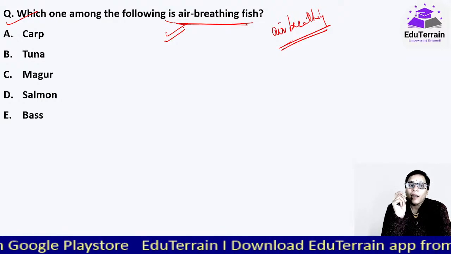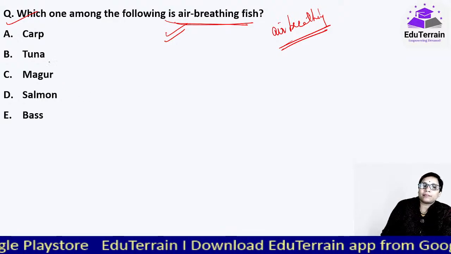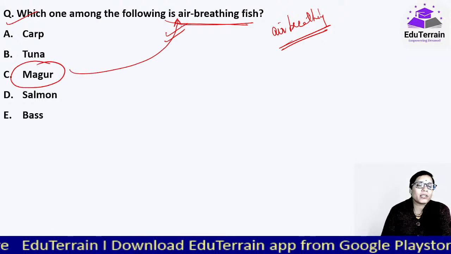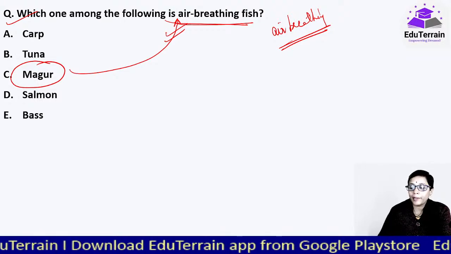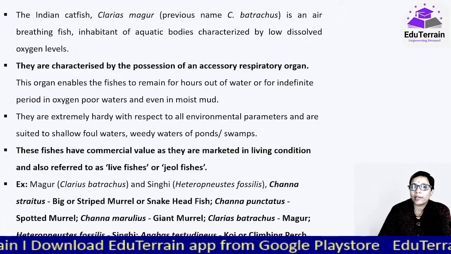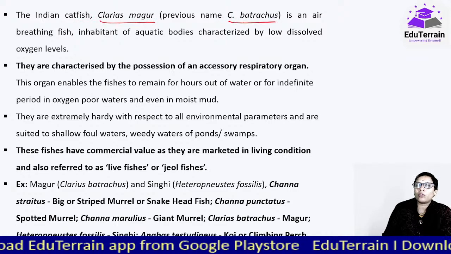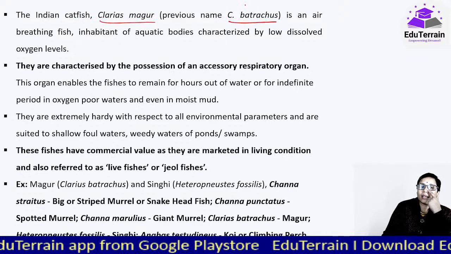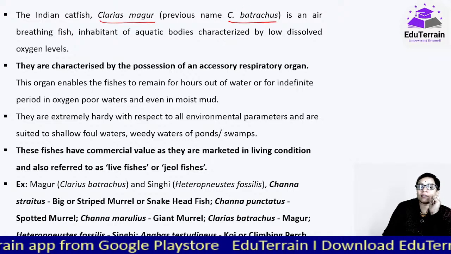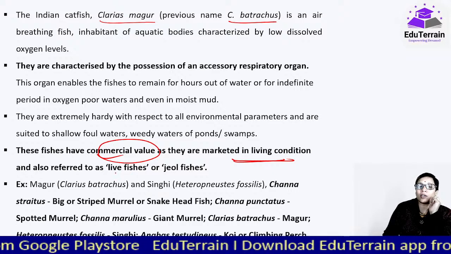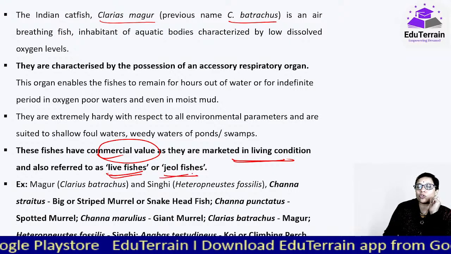Okay, and here in this case it is magur, which is the air breathing fish. Fisheries terminology is very important, and these special kinds of fishes. Magur, which is Indian catfish Clarias magur or Clarias batrachus, and these are those conditions. They have high commercial value as they can be marketed in living condition, also referred to as live or jiyal fishes.